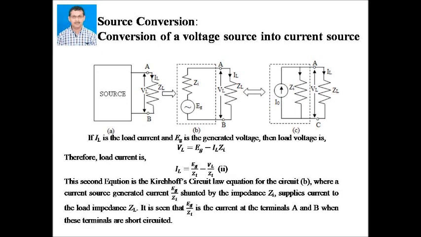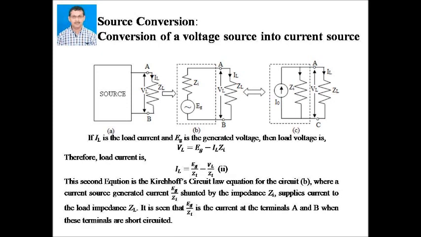This second equation is the Kirchhoff's circuit law equation for the circuit, where a current source generating current EG by ZI, shunted by the impedance ZI, supplies current to the load impedance ZL. It is seen that EG by ZI is the current at the terminals A and B when these terminals are short-circuited.